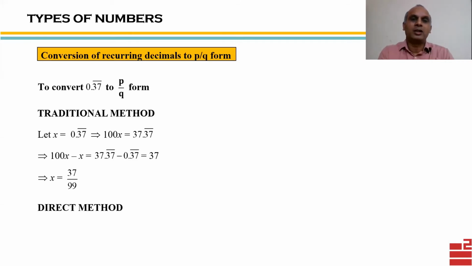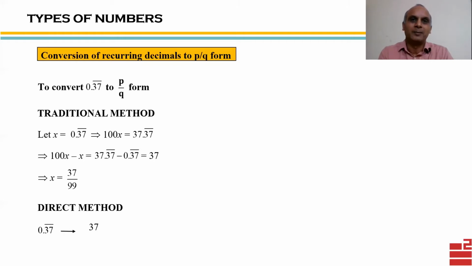Now, this is what we have been taught in our school days. Now comes the shortcut method or direct method. In this, we don't have to take 0.37 bar as x or make any such assumption. We straight away get the answer. So what is that method? Let us see. So 0.37 bar I want to convert to p by q form. What I will do is write 37, which means I'll not write the decimal, I'll not write the bar. Just write the number without decimal, without bar.